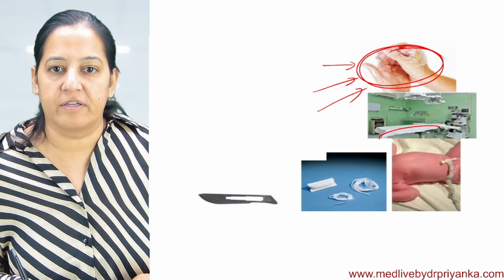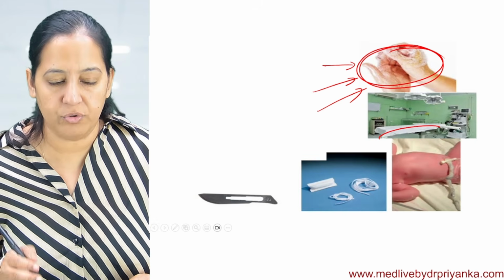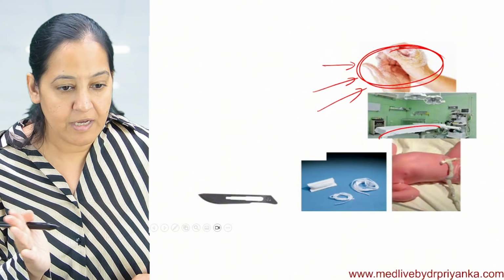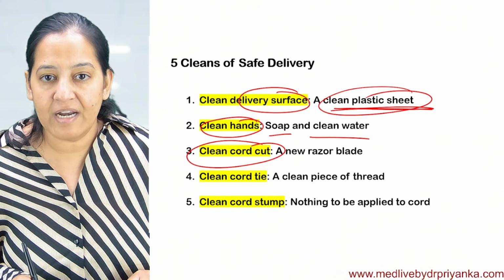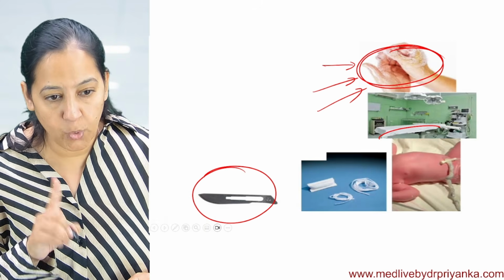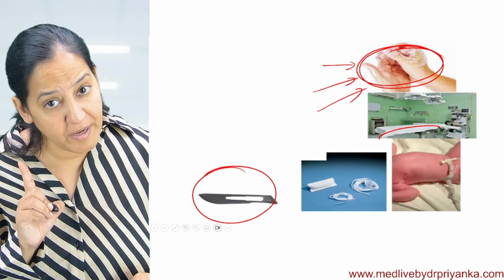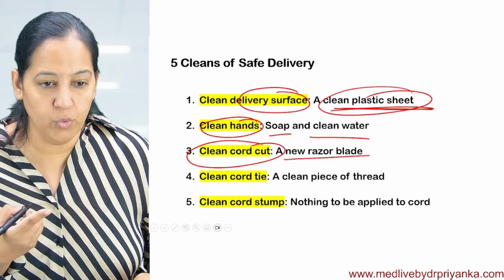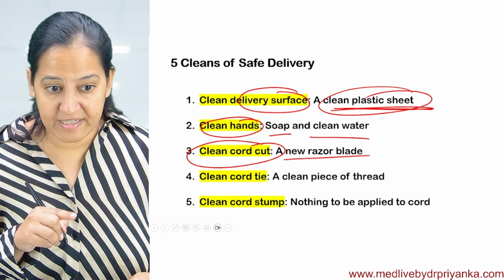After that, clean cord cut. Once the baby is out, the umbilical cord has to be cut, separating the mother and baby. That should be cut with a new, sterile razor blade every time. It should not be any used blade, otherwise the newborn can have tetanus.